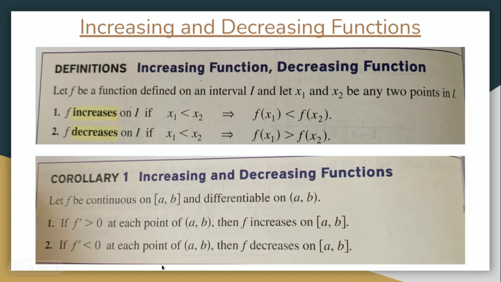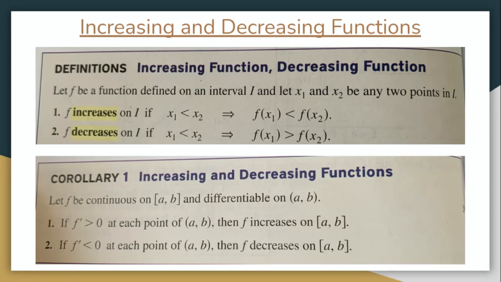All right. This is pretty self-explanatory. I don't even know if I'll go in Desmos for this. I'll just explain the textbook definitions. Increasing and decreasing functions. If a function is defined on an interval, defined between 2 points, and we take x sub 1 and x sub 2, they're just 2 points on that interval. If x2 is greater than x1, meaning the x2 coordinate is to the right of the x1 coordinate, and the function value of x2 is greater than the function value of x1, then the function's increasing on that interval. It makes sense, right?